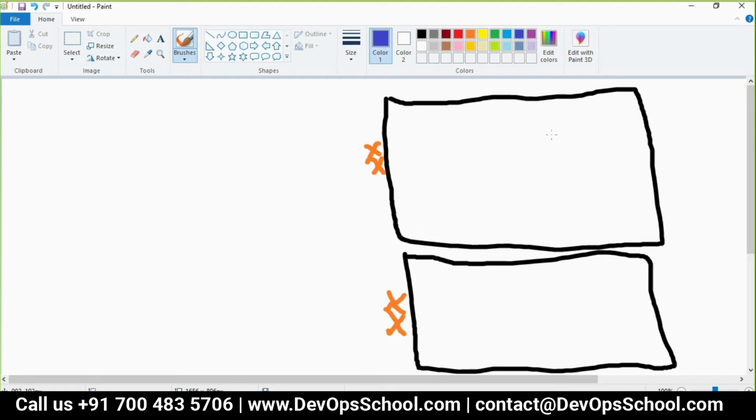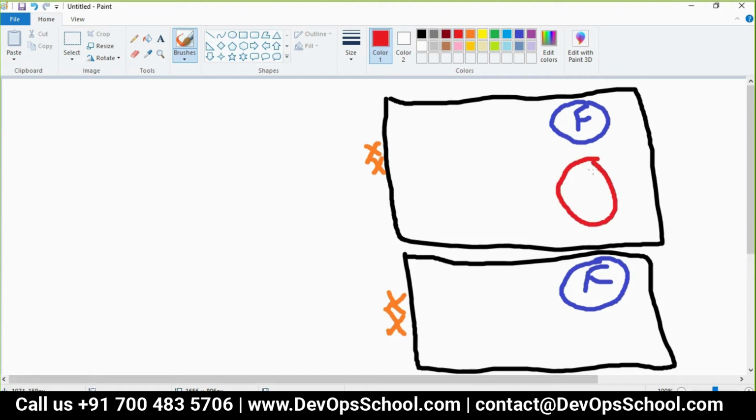Now there is a pod running here, and there is a pod running here, of what? Let's say a web server, front end. Let's not talk about Apache, just front end. Now there is one more pod running here. This is the back end database. It's a very simple setup. In real time there can be many more services, front end, back end, and all.